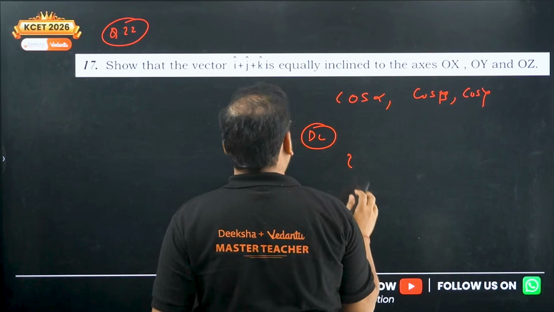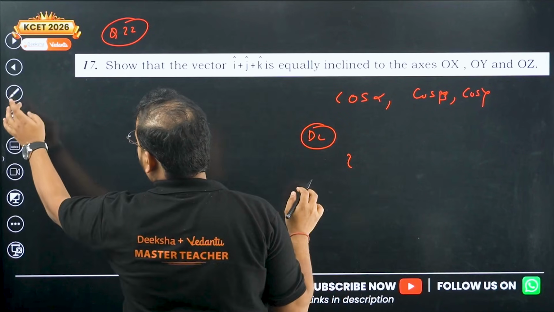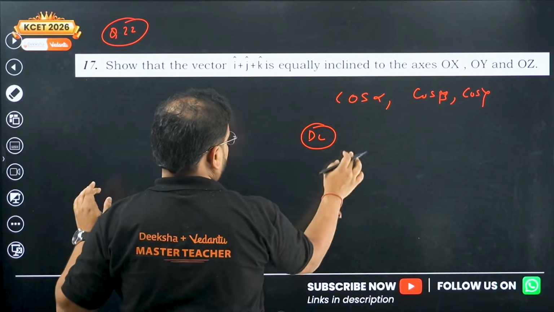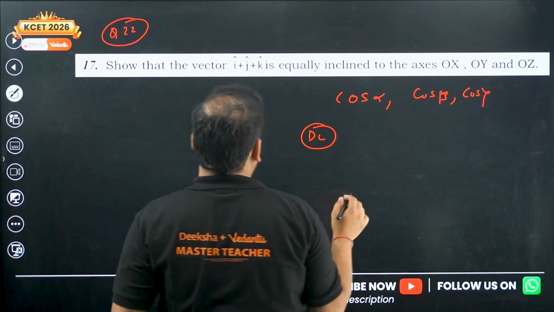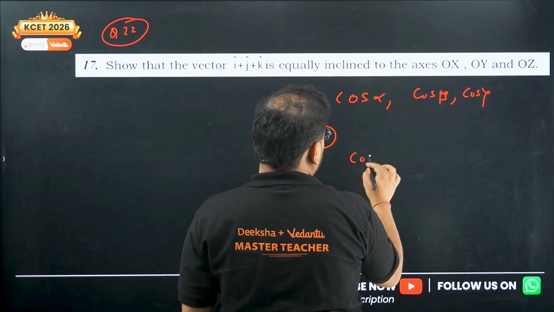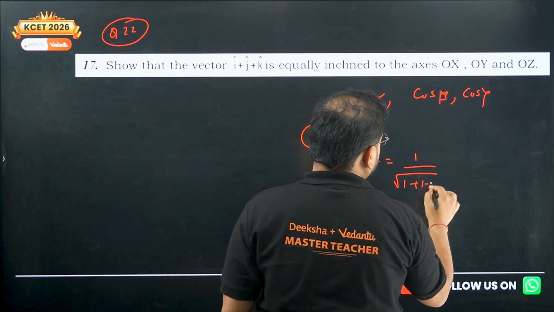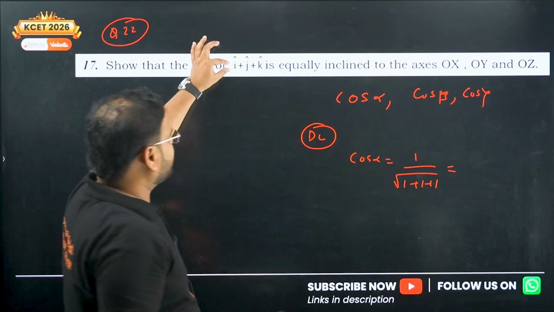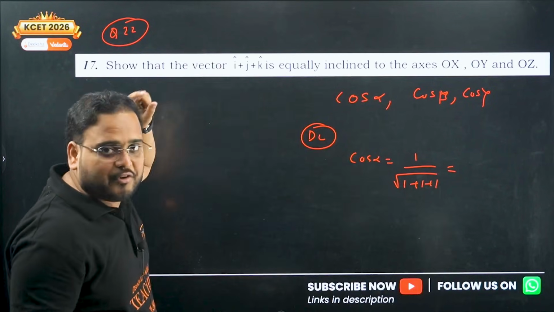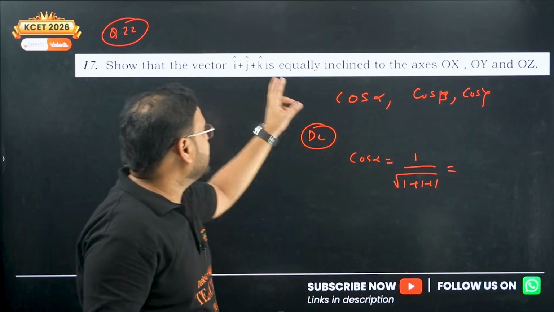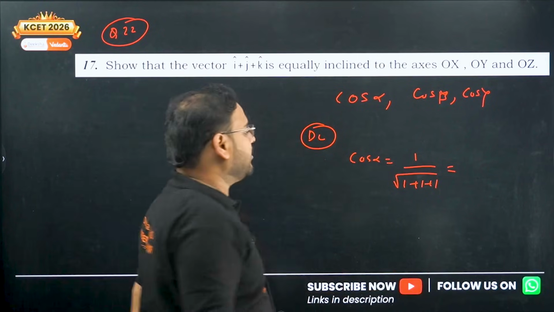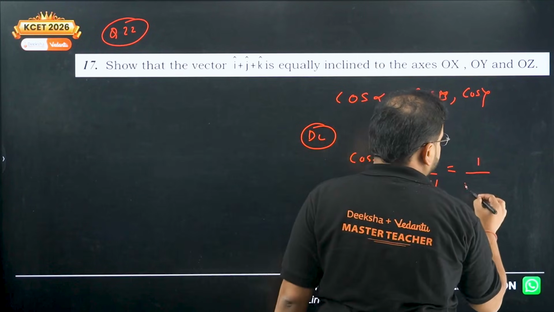So if you have i, j, k, you'll get the angles. Check the components. You'll get cos alpha as what? 1 upon root of 1 plus 1 plus 1. How come 1? Because the coefficient of i is 1. The coefficient of i is 1, so 1 upon the square root of the sum of squares of each of the coefficients. So 1 upon 1 plus 1 plus 1 is 1 upon root 3.